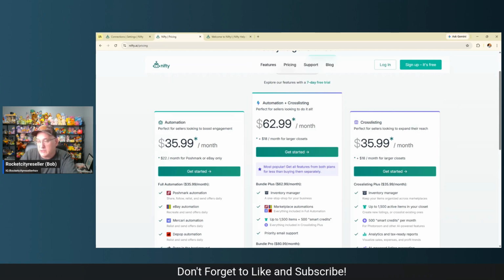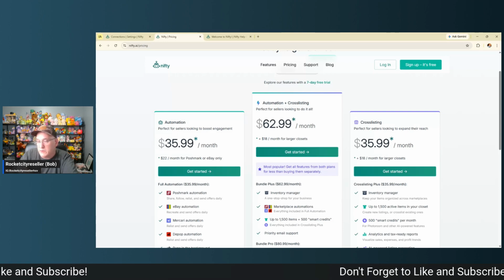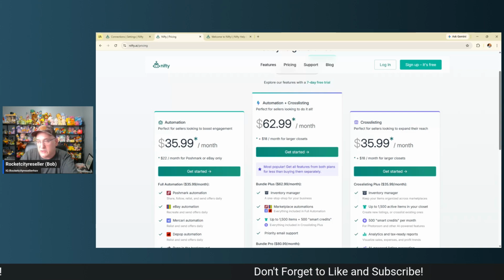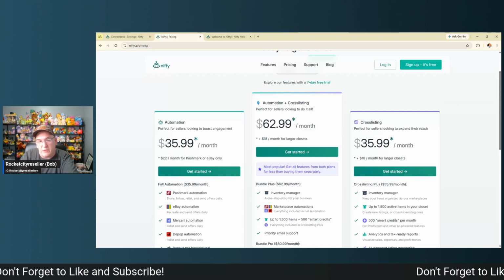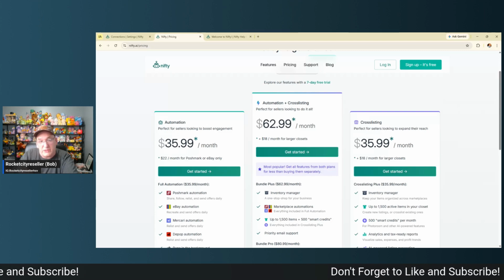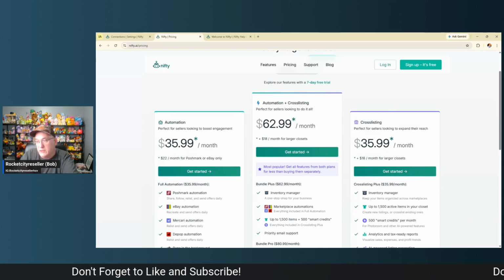Also, some of the insights of being a data scientist also helped along the way, and also work ethic. I can't say enough about it: if you're not listing your stuff, regardless of what tool you use, it's not going to help. So you have to be accountable for some of this. And Nifty makes it super easy to be accountable because it's super easy to list your items through it. So there is that for us.